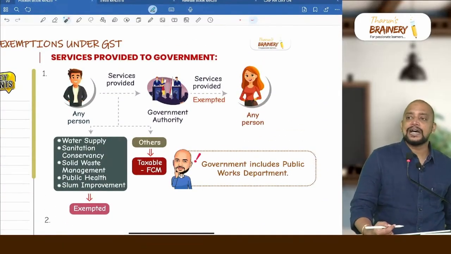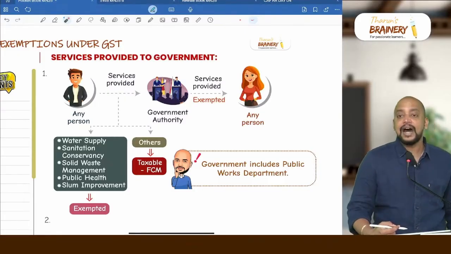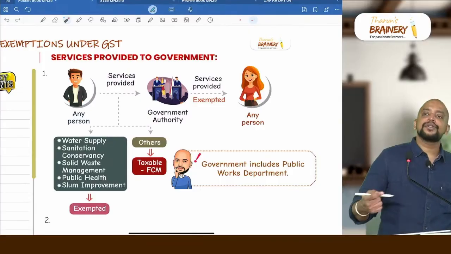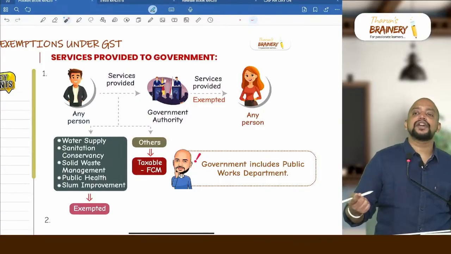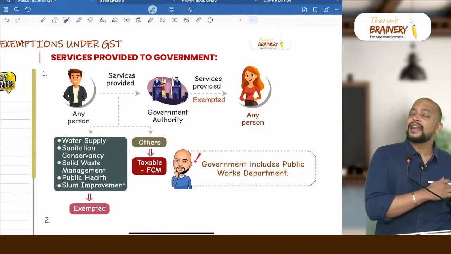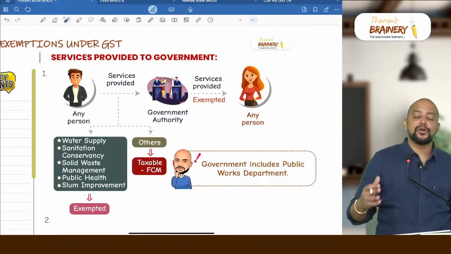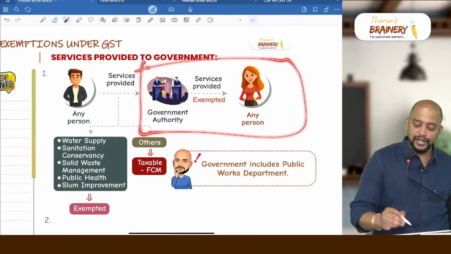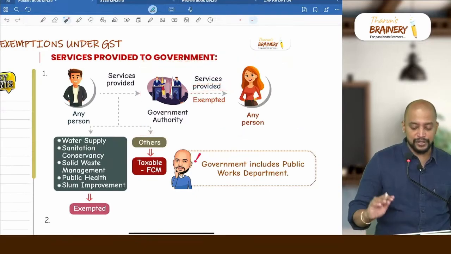Example, RERA, Real Estate Regulatory Authority. Is it a government authority? Yes, RERA is a government authority. So if they collect any fees for the purpose of regulating the real estate, will it be exempted? Yes. Like that, any government authority collecting any amount will be exempted. So government authority providing services will be exempted to any person.